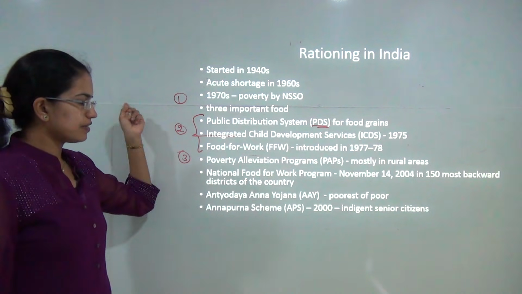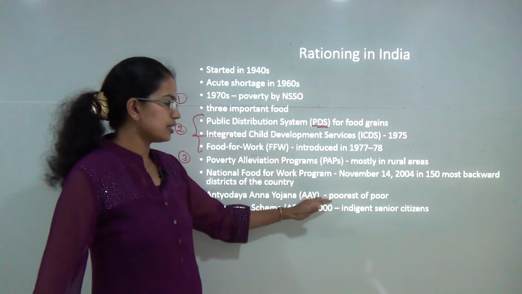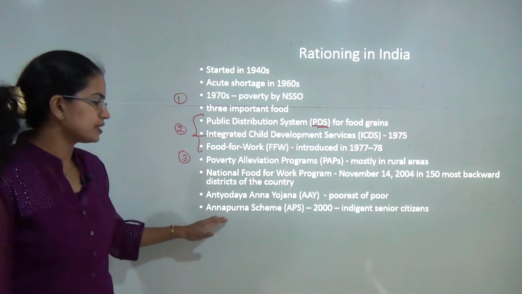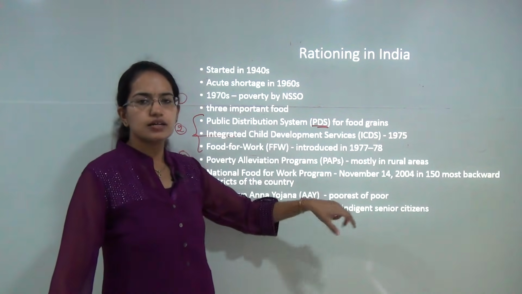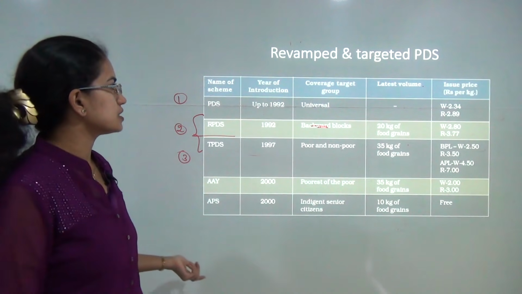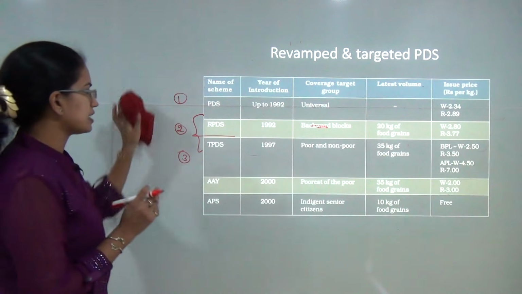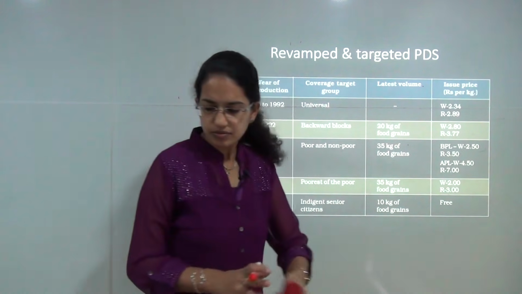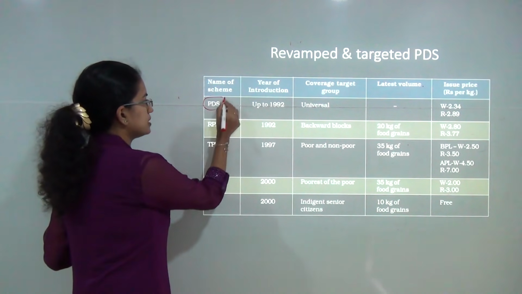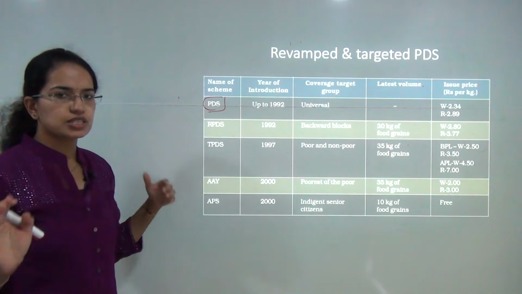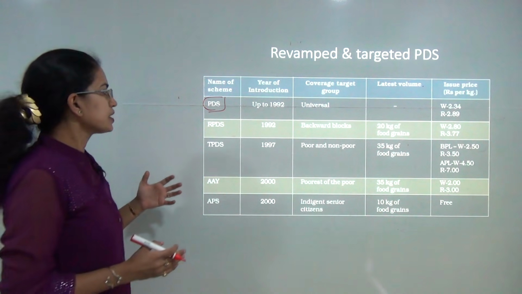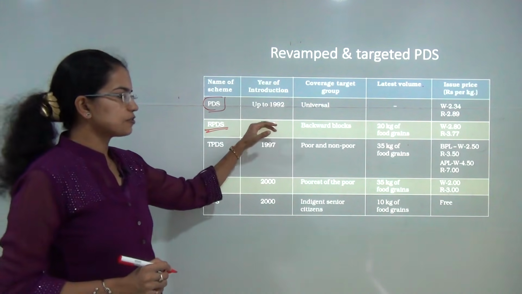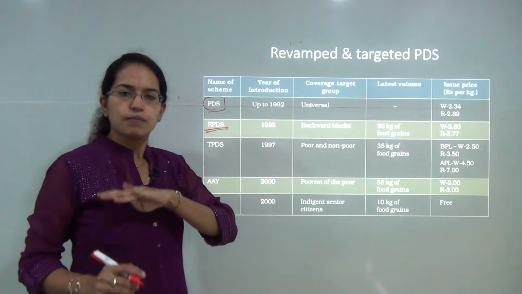Under the previous slide, we have already talked about the Antodaya Anna Yojana, that is providing grains to the poorest of the poor, and the Annapurna scheme that talks about providing food grains to senior citizens. Now, this is how we understand the schemes that have been launched and their basic focus. PDS is the normal scheme, the public distribution system, which was working in 1992. Then there came the Revamped Public Distribution System, started in 1992, specifically focusing on the backward blocks.